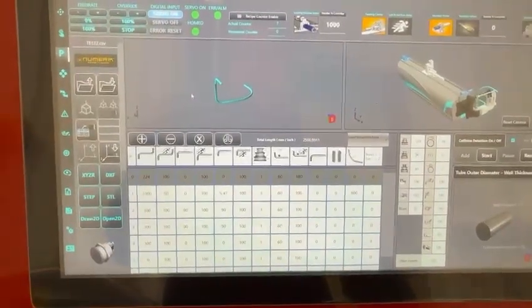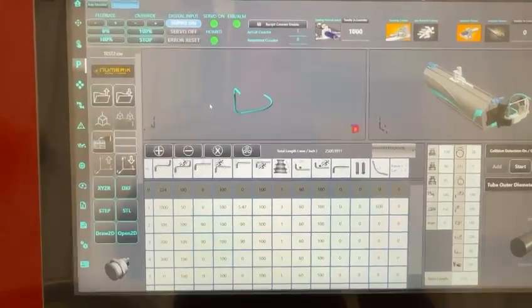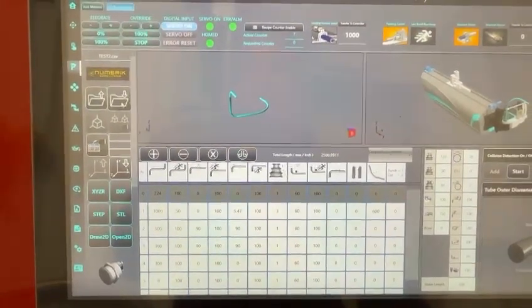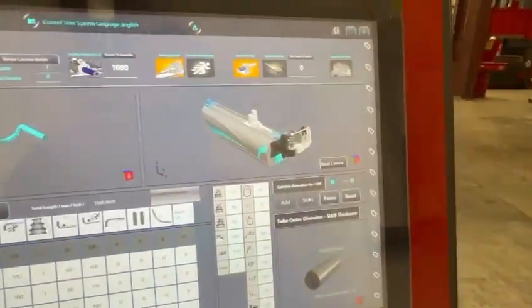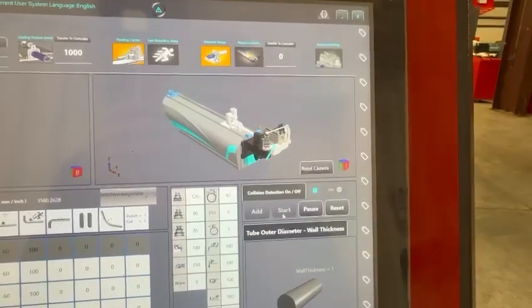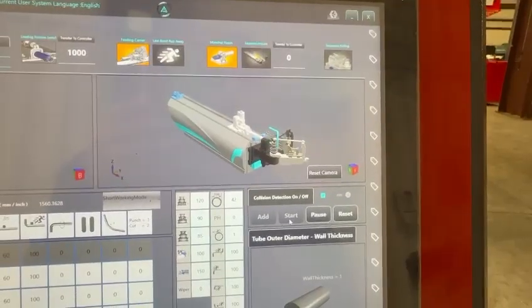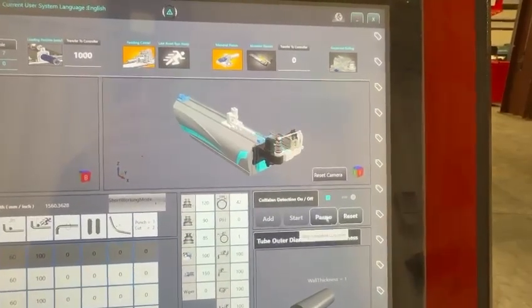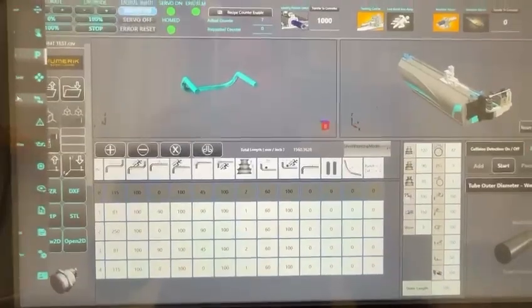Program, you're able to import your files, either DXF, step files, STL, but you can find different files, upload them in, they'll show them. You can run simulation on it to make sure that there's no collisions. So then make any adjustments to your program or anything like that.